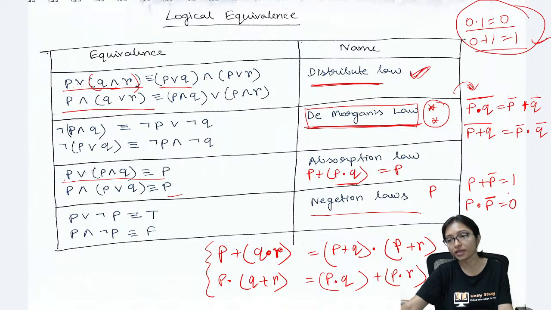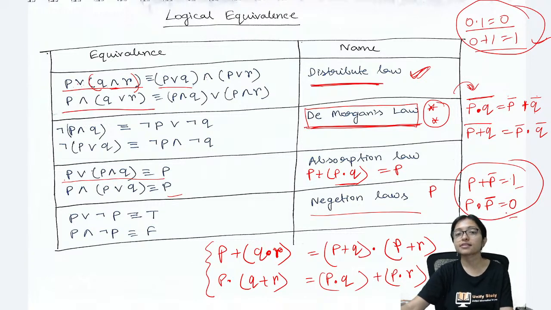And that's why we are writing what? P plus P bar equals 1 and P dot P bar equals 0. Is this clear? These are very important laws. Without these laws, you cannot go ahead for simplification of propositional logic and Boolean algebra.